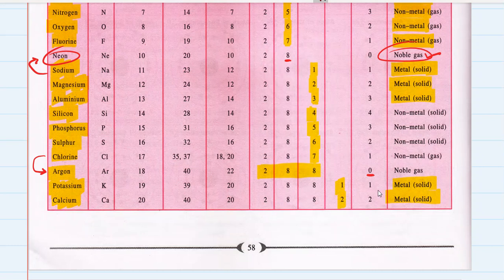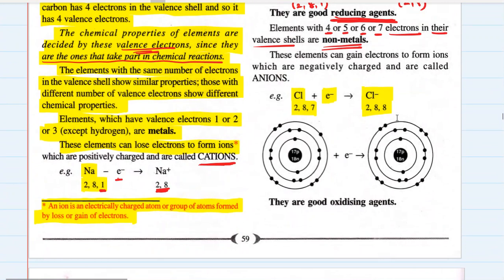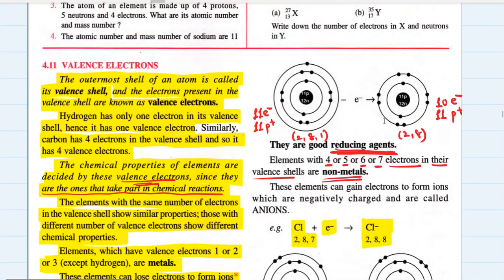Okay, argon has a valency of 0. So basically, argon is a noble gas, and chlorine also tries to become a noble gas. Chlorine also tries to achieve the stable electronic configuration just like argon. But how does it do it? It accepts 1 electron and it becomes stable. Okay, but it does not become electrically neutral, just like the sodium atom was electrically neutral, but the sodium